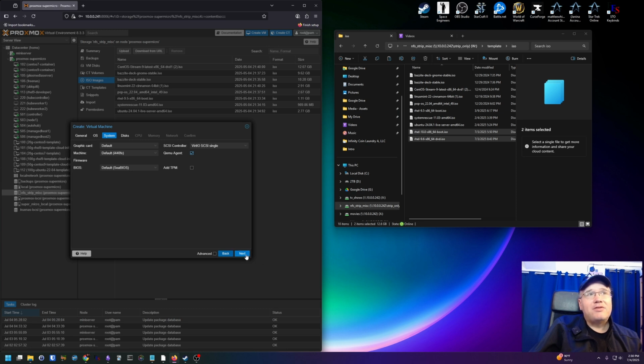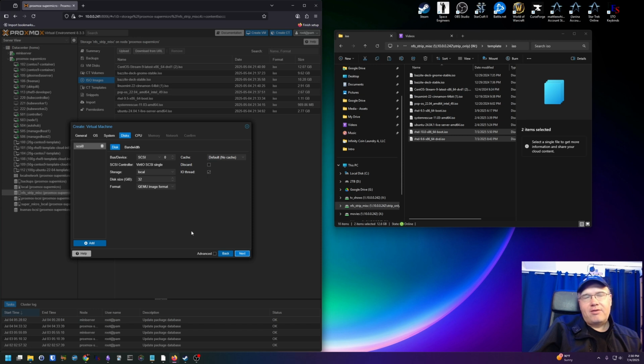Keep everything the default. As for the disks, this is where you get to choose how large you want the main disk to be on your installation. Now, I'm only going to do an installation for just one disk. You could add multiple disks if you want to. It's totally up to you. You just click on the Add button. But for this one, I'm going to choose storing the VM on this shared drive. I'm going to give it 50 gigs. You can give it however many gigs you want.